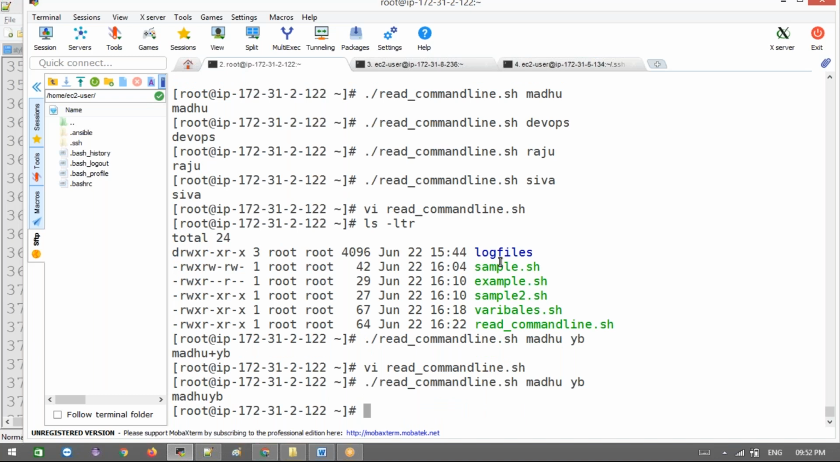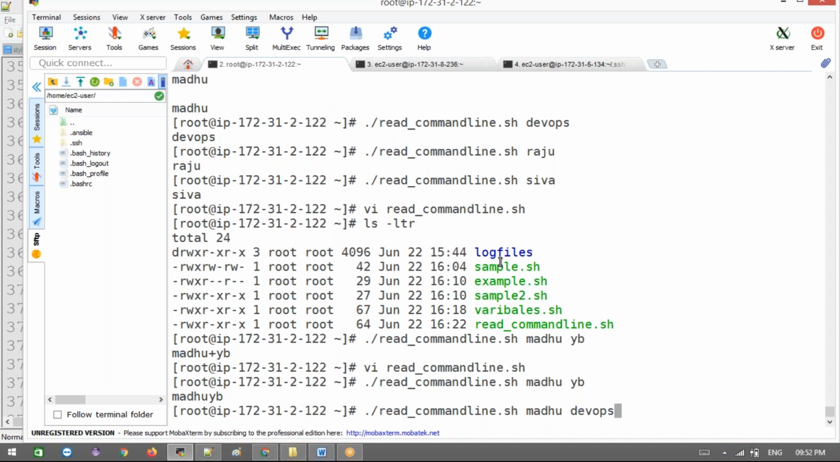Now that will come appending both, right? Even if you want to specify a space in between, you can put the plus symbol and then a space, you can specify the space also. That's not required as of now. Right, now whatever you want to pass will be appended together here.